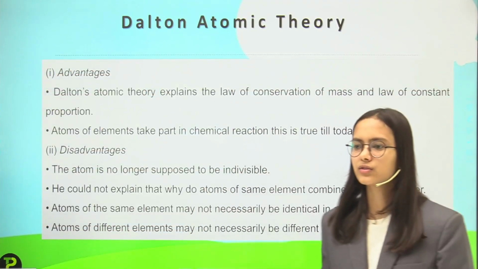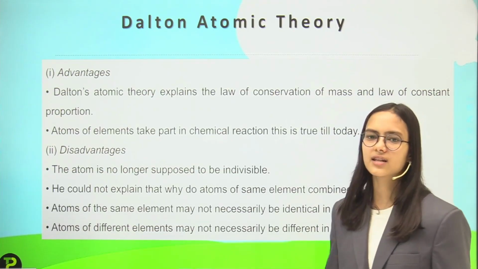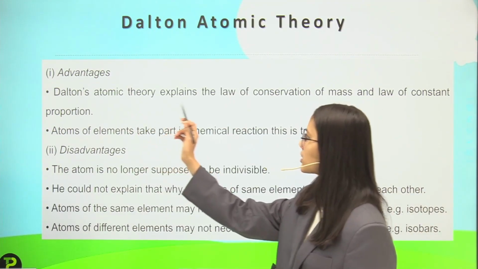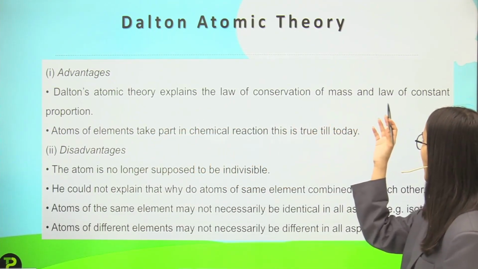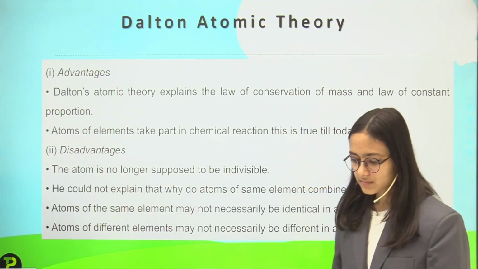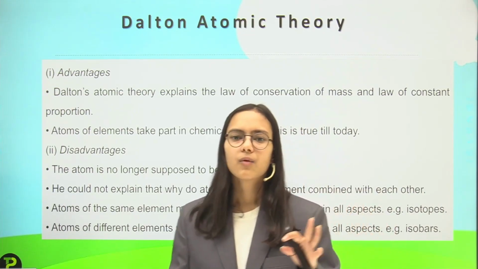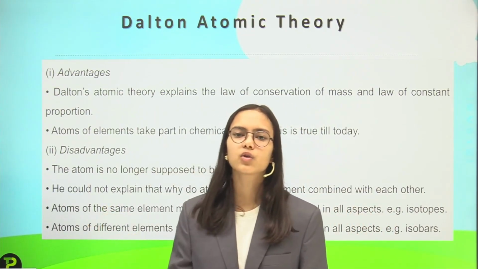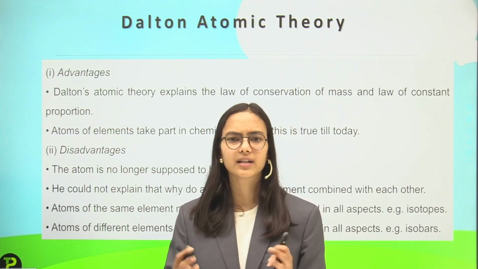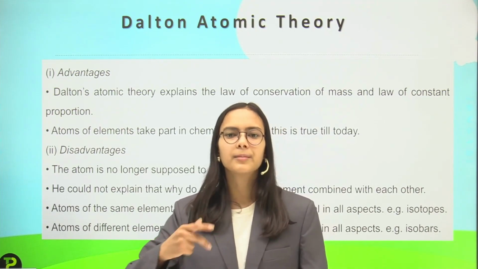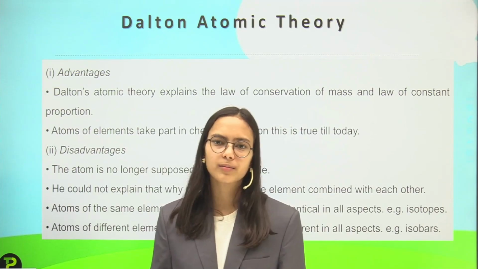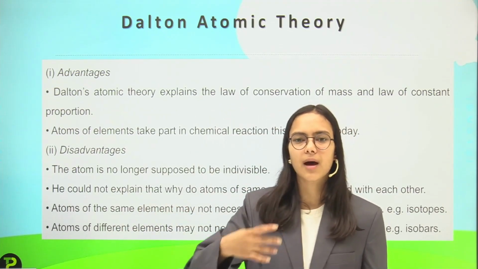But some points were disadvantages, or demerits, of Dalton's atomic theory. First of all, talking about advantages, Dalton's atomic theory explains the law of conservation of mass and the law of constant proportion. Conservation of mass is that mass can neither be created nor be destroyed. Mass is actually coming from the matter. The matter has mass, so mass can neither be created nor be destroyed. This is told to us by Dalton.